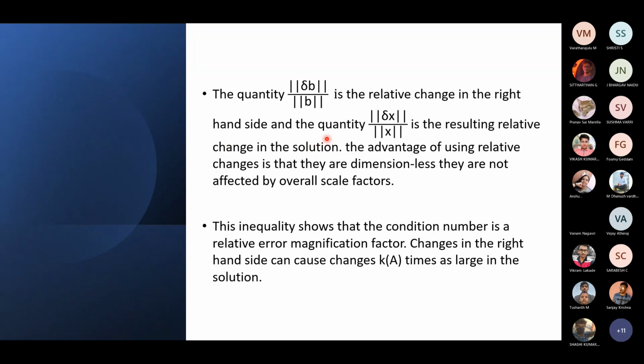We can't compare two different quantities directly, so we make them relative changes so we can compare them both. This inequality shows that the condition number is a relative error magnification factor, which means that changes in the right hand side can cause changes in the solution as large as the condition number times the relative change.